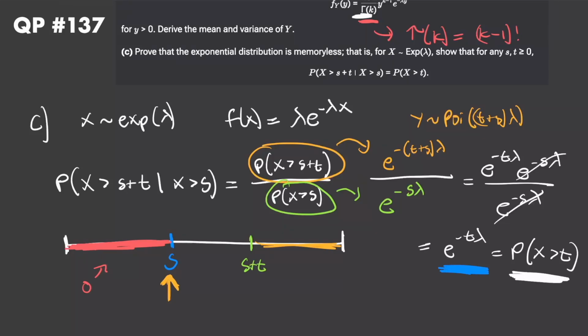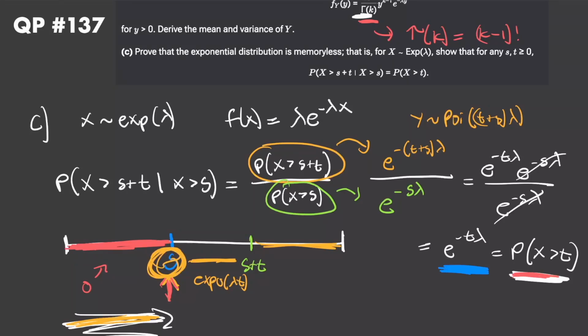So again, one more time, what memorylessness is saying is that no matter where in our Poisson process we start waiting for our next event, right? No matter where we start, it could be at any random point s, the probability that we have to wait longer than t is just going to be completely independent of s, right? So even if I've been waiting for 1 trillion years, let's say s is equal to 1 trillion, well then the wait time until my next event is going to be the same regardless of how long I've been waiting. I could have been waiting for 1 trillion years, a quadrillion years, 1 second, 2 seconds, it's going to be the same. So again, no matter what amount of time I've already been waiting, the wait time between when I start watching right here and s plus t is just going to be an exponential with parameter lambda t. That's how my wait time is going to be distributed regardless of how big s is.